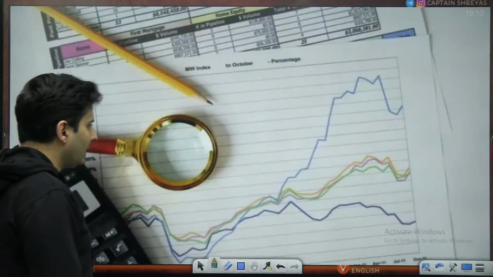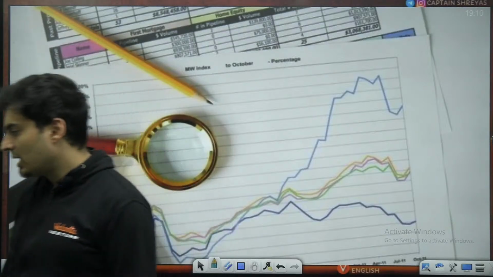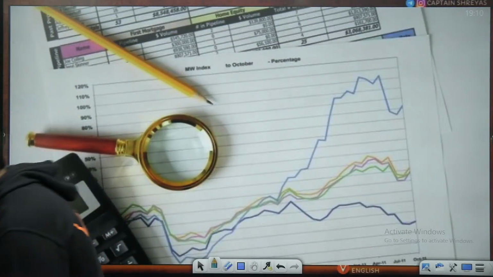Now let's revise the graphs, my dear students. Shall we start with the graphs? Everybody show some fire in the chat box.